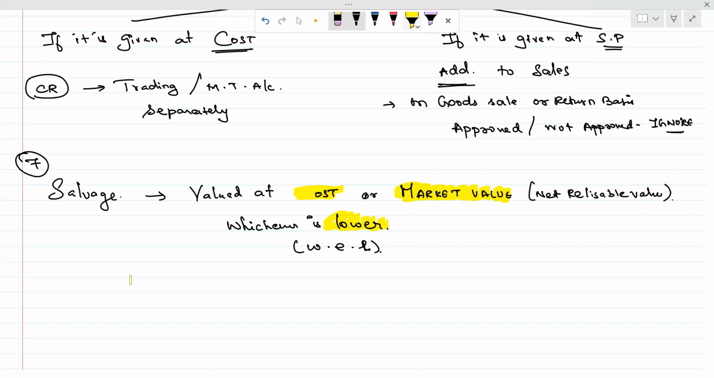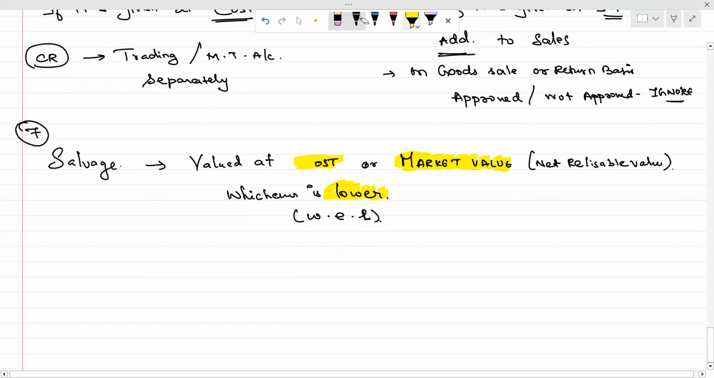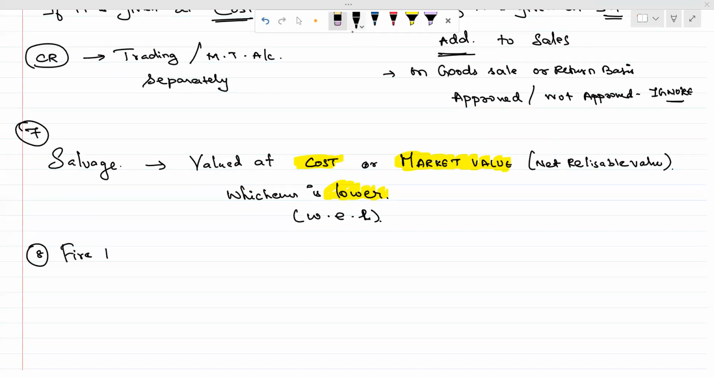Next we will move on to the concept of firefighting expenses. What is this firefighting expenses?